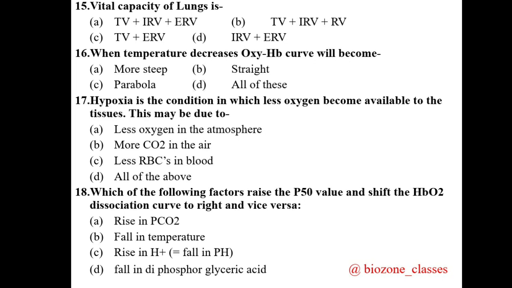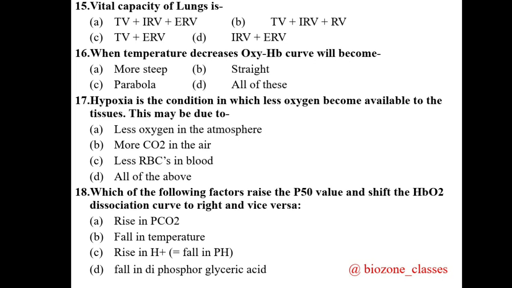Question 16, when temperature decreases, oxyhemoglobin curve will become. The question is asking basically for the shape. So remember, four options are there: curve becomes more steep, straight, parabola or all of these.